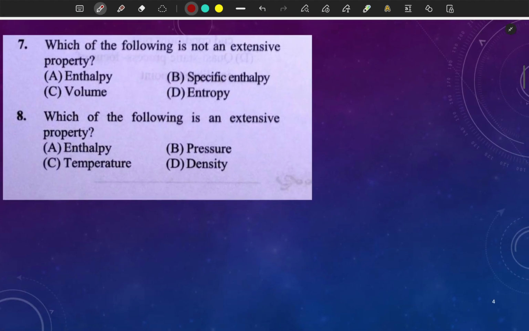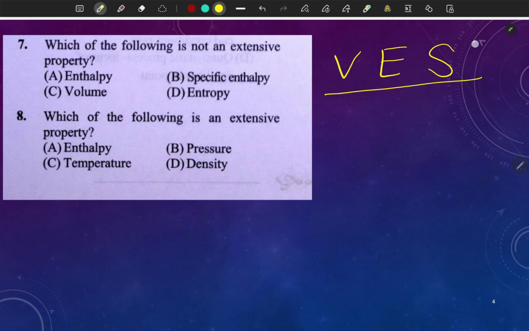Which of the following is not an extensive property? So we have discussed that volume, enthalpy, entropy, these are extensive properties. These are extensive properties. But when we divide these quantities by mass, then they become specific quantities.